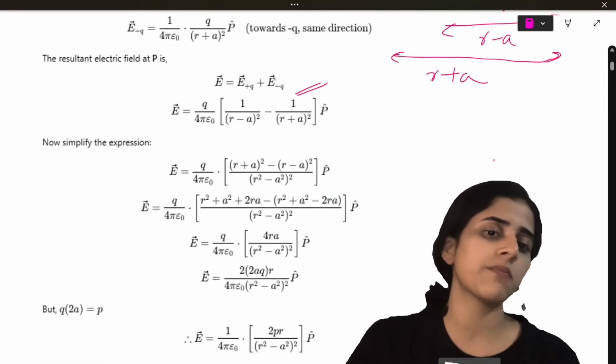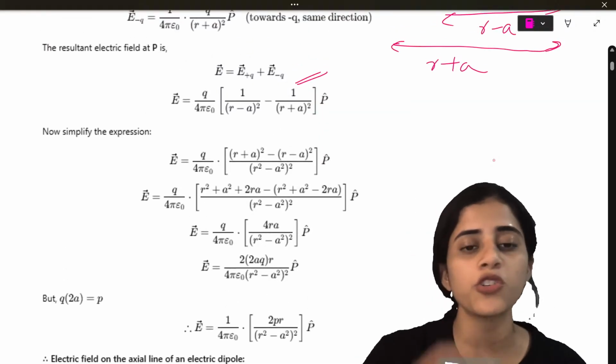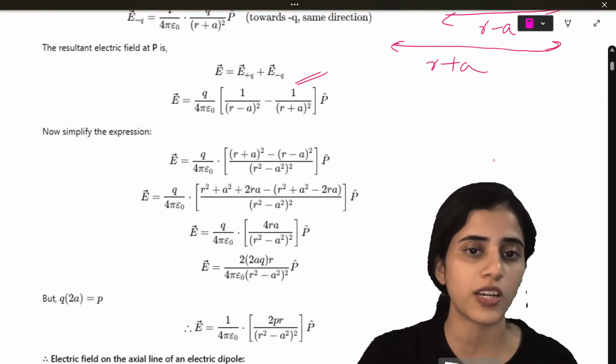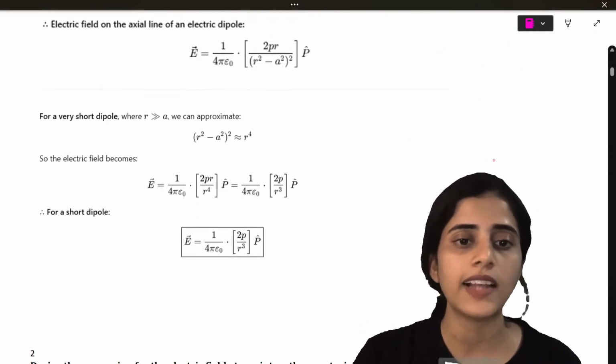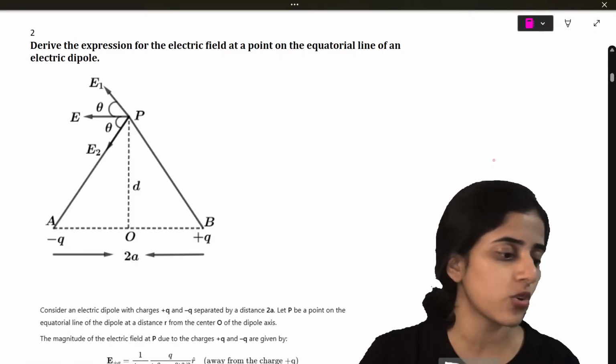Okay, and then you simply do the math, you will get it. I'm not going to solve the whole math because we have lots of portions to complete. All the steps are given after this class. You can just go through this. I'll tell you how to do each of these, but we will not look into details.